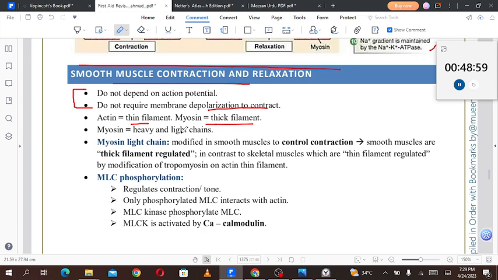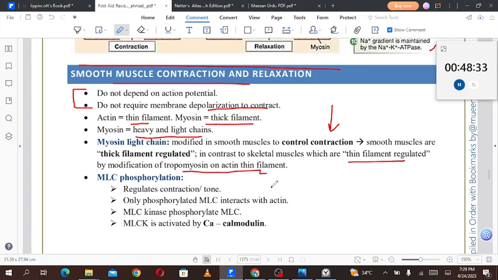Myosin is divided into heavy and light chains. So there are two types: myosin heavy chains and myosin light chains. The myosin light chain is modified in smooth muscle to control contraction. Smooth muscles are thick filament regulated, in contrast to skeletal muscles, which are thin filament regulated by modification of tropomyosin on the actin filament.